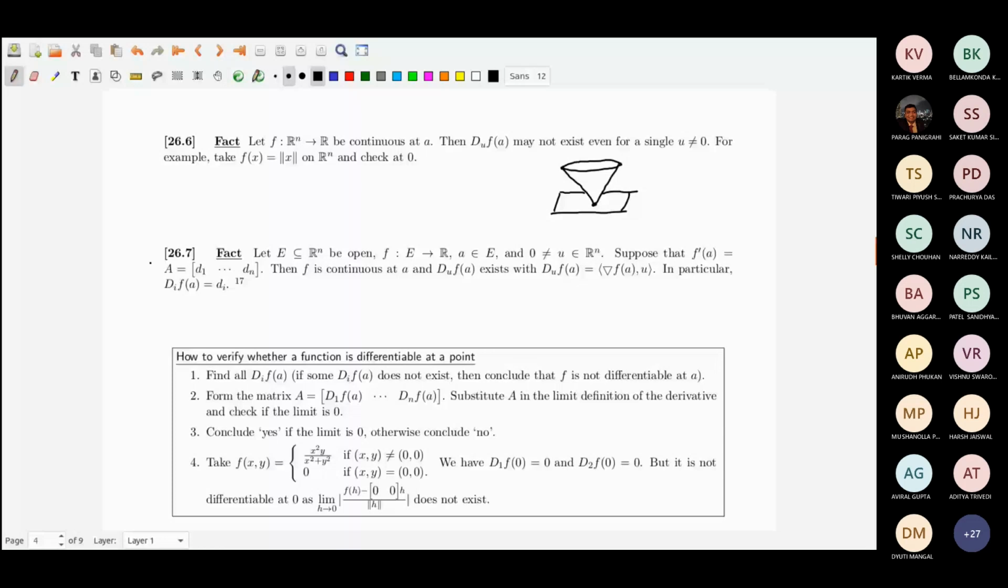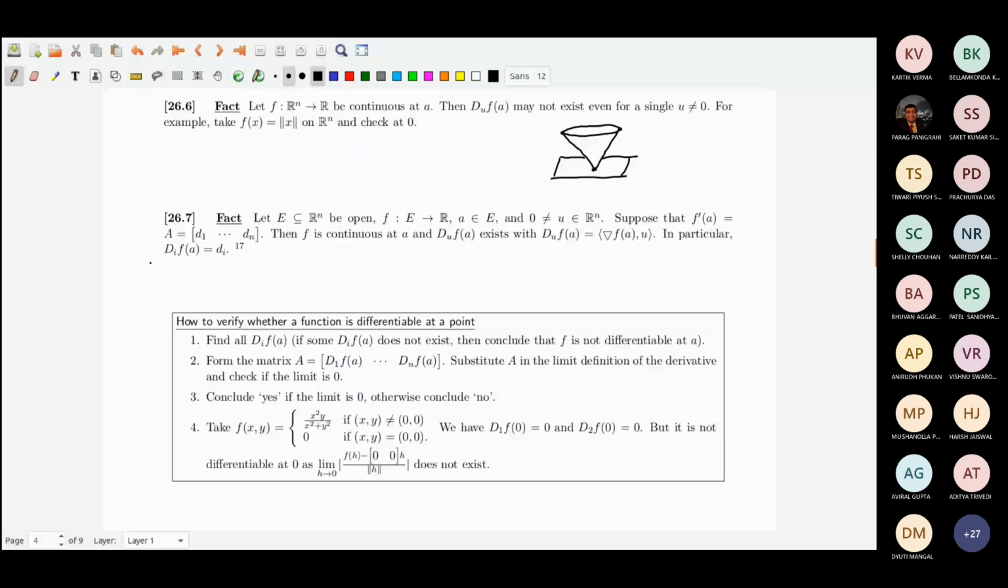So how do you verify whether a function is differentiable at a point or not? Now, it is very simple. Because of the above fact, this gives you a technique. All you have to do is try to find the partial derivatives, that is, the directional derivatives with respect to the positive unit vectors along the coordinate axes.